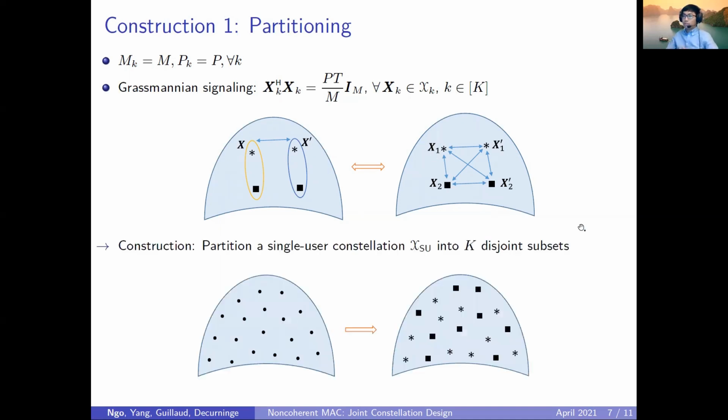So this leads us to the following construction. We first generate a single user constellation with a good corner distance property, and then we partition this constellation into K disjoint subsets, and we assign one subset to each user in the multiple access channel. So if the original single user constellation has a large minimum pairwise corner distance, then the resulting joint constellation for the MAC has a large value of the D-mean metric. And we call this construction the partitioning based construction.